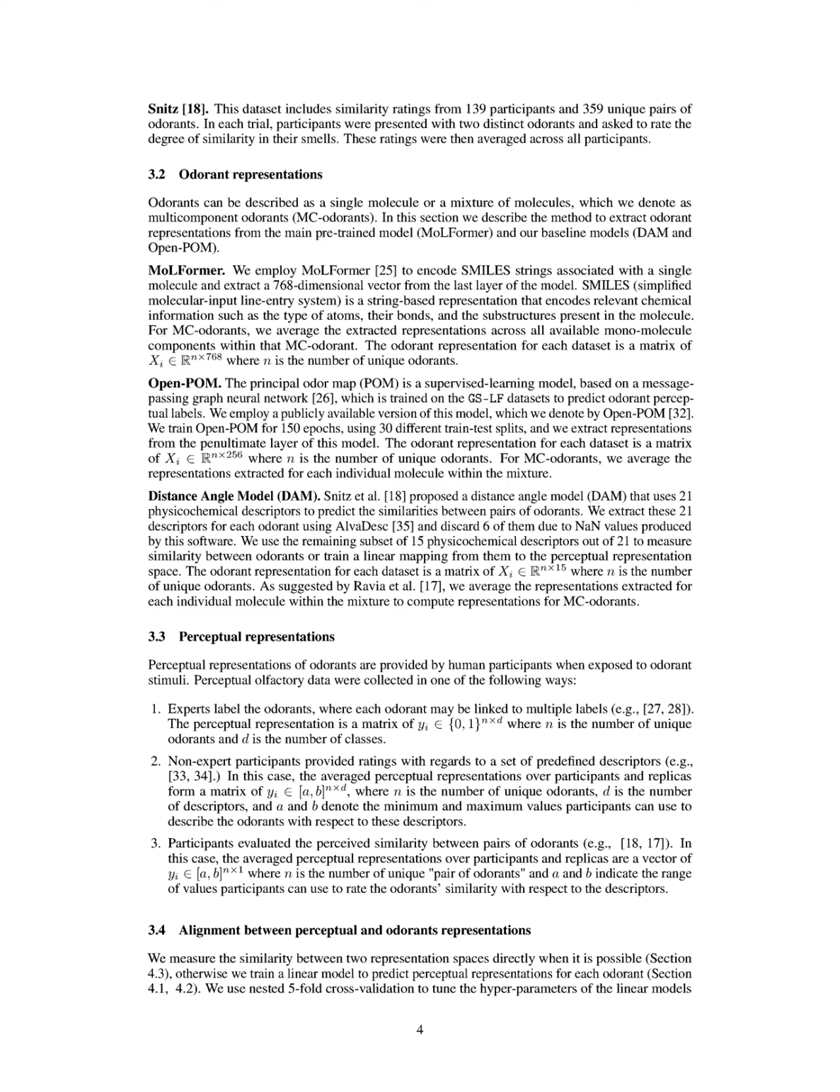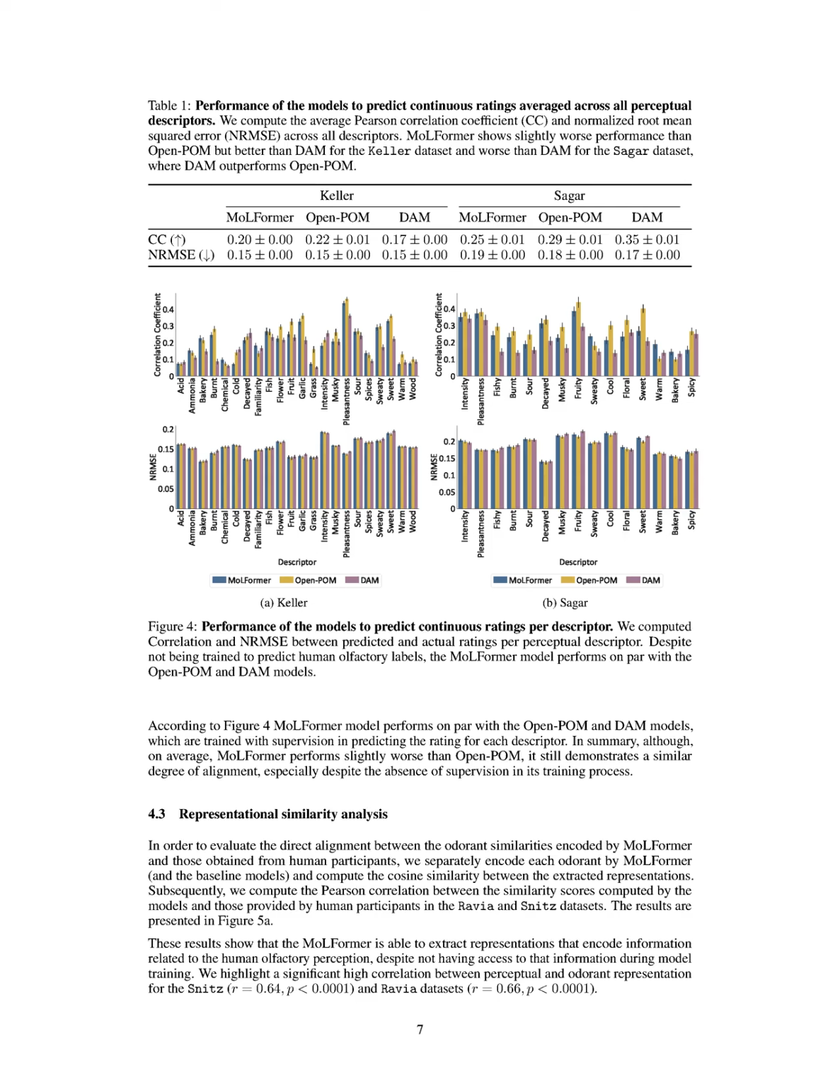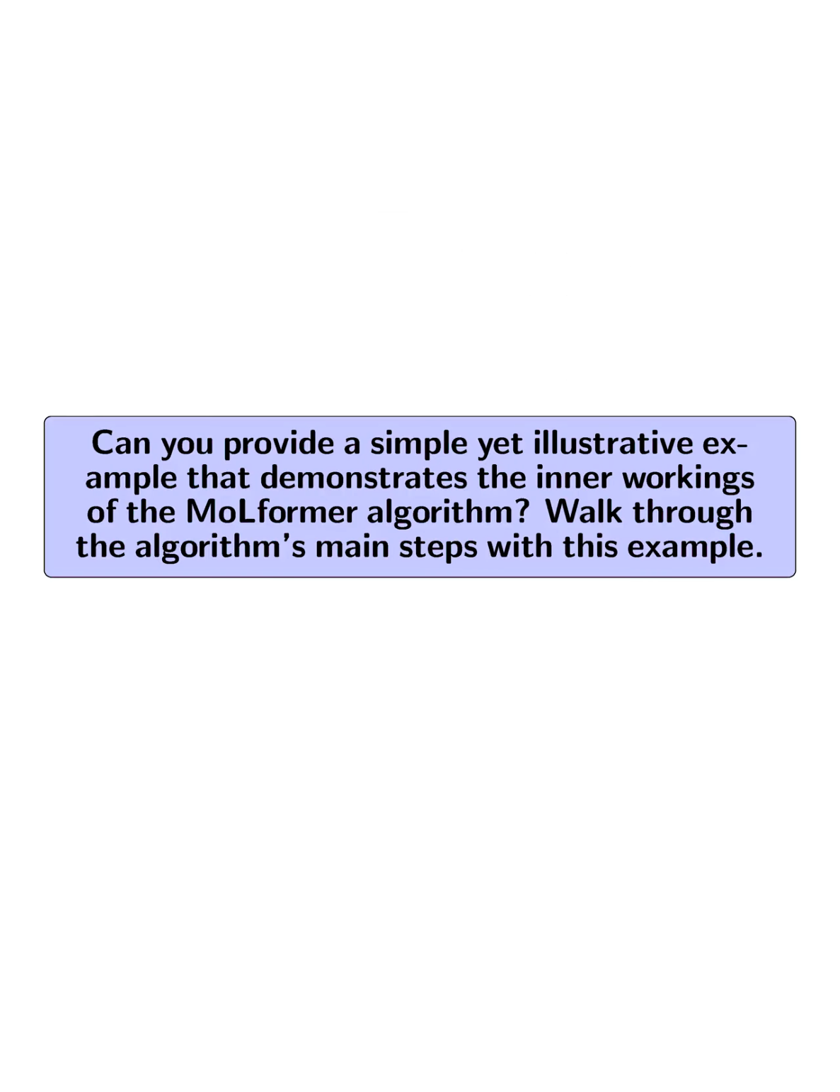The resulting odorant representation is structured as a matrix where each row corresponds to a unique odorant, allowing for a comprehensive representation of the chemical structures. This process enables Mulformer to generate odorant representations that can be aligned with human olfactory perception, despite not being explicitly trained for this purpose. Can you provide a simple yet illustrative example that demonstrates the inner workings of the Mulformer algorithm? Walk through the algorithm's main steps with this example.